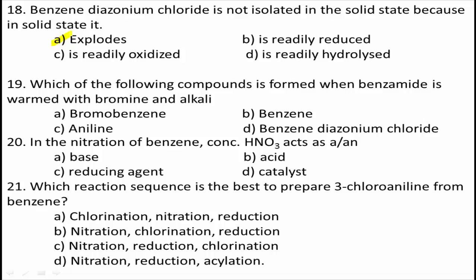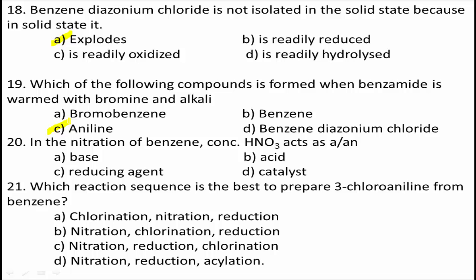When benzamide reacts with bromine in the presence of KOH, the reaction is known as the Hofmann bromamide degradation reaction. In this reaction, the carbonyl group is removed from the compound, so the final product will be aniline, that is C6H5NH2. Therefore, C is the right answer.